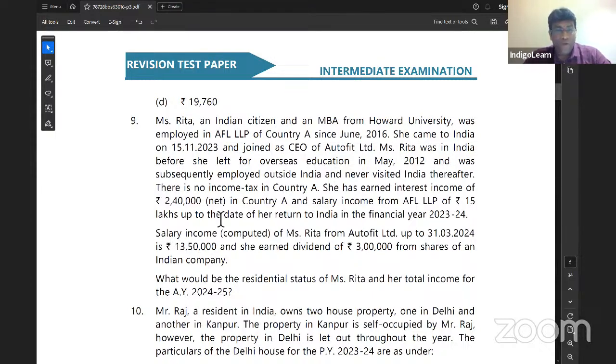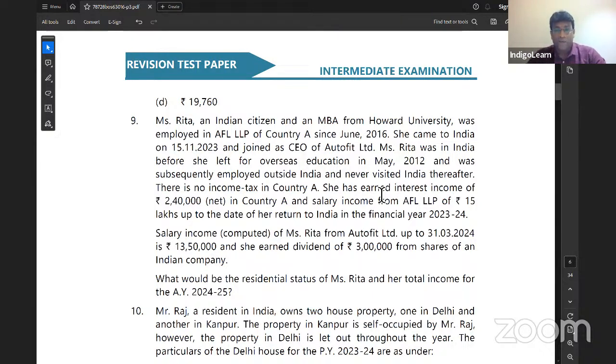She has an interest income of 2,40,000. Wait a second. There is no income tax in country A. She has an interest income of 2,40,000 net in country A and salary income from AFL LLP of 15 lakh up to the date of her return to India in financial year 23-24. Salary income computed of Rita from AutoFit is 13,50,000. Where is AutoFit, my dear friends? All of it is in India. And she has earned dividend of 3 lakh from an Indian company. What would be the residential status of Rita and her total income for AY 24-25?